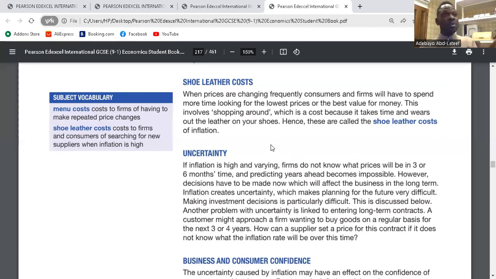So they know prices are increasing everywhere, but they want to move as much as they can to find the cheapest. Your shoe leather cost. Your shoe could get spoiled as a result of that.